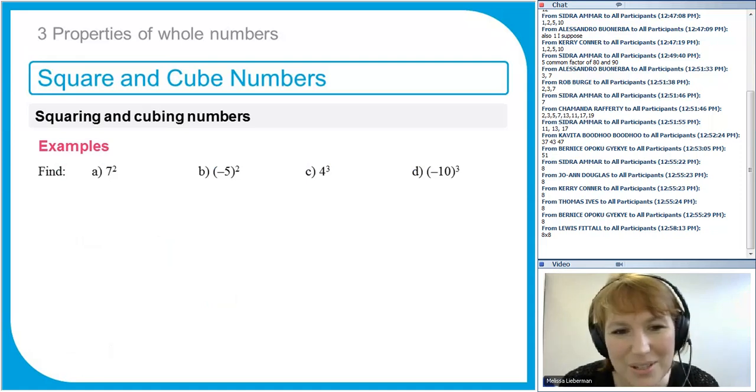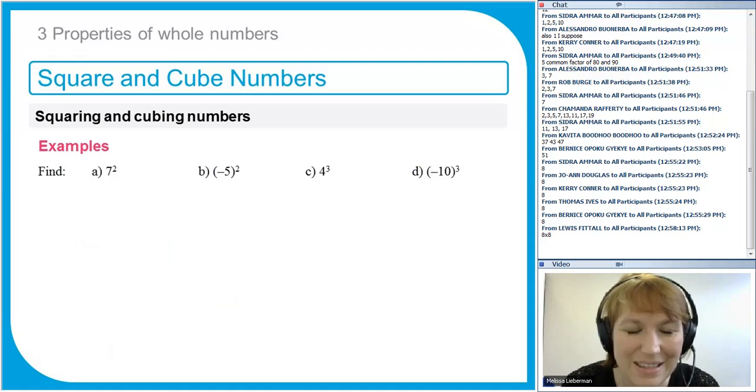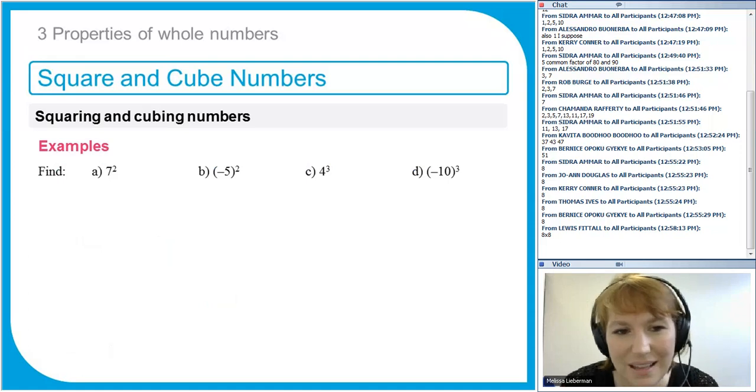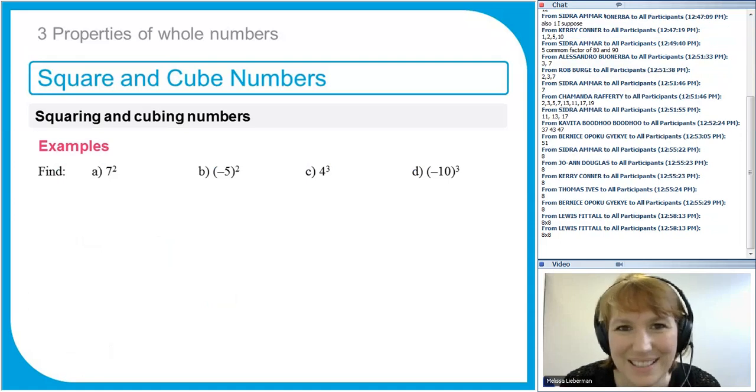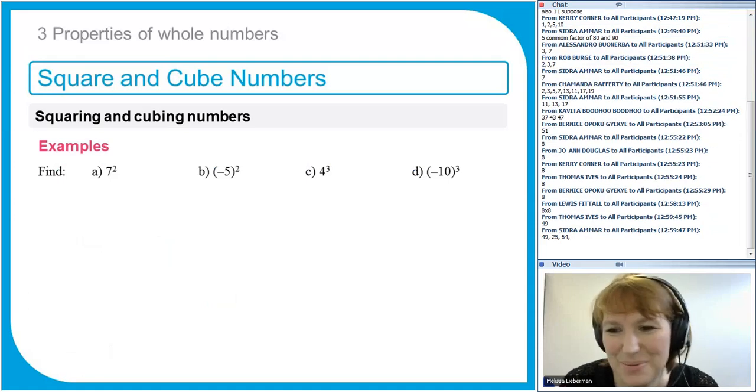I'm going to go through the answers now. And if you're watching live and you want to have a go, make sure you tell me which part you're answering, so you can write A. So part A is asking me to find the value of 7 squared, or 7 to the power of 2. Can you remember what that is? It means 7 times 7. Thomas, you win. Sidra, I think you've got the first 3 answers there. Let's see if you're right.